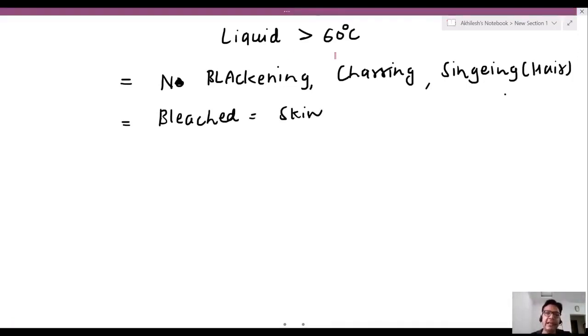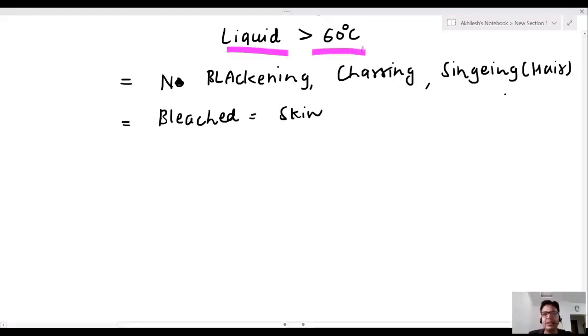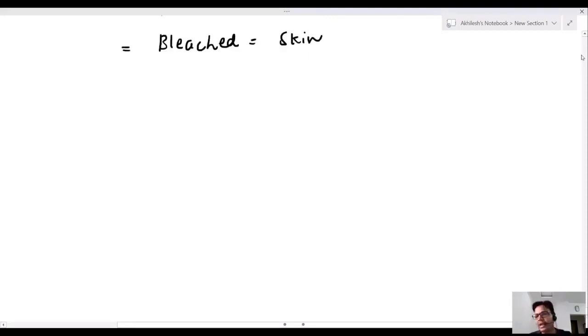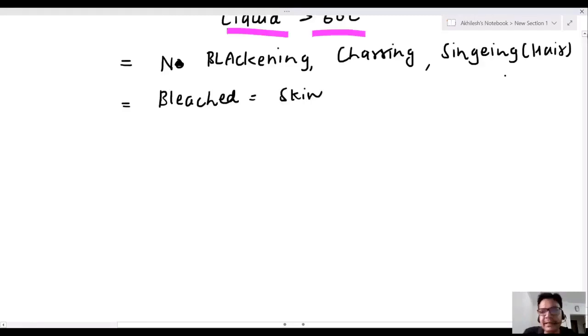So what is scald? Liquid or steam more than 60 degrees centigrade on the body will produce scald. There is no blackening, no charring. Charring is a blackening type. Singeing is absent. Only bleached skin is seen. So this is scald. Now I am coming to electric injury, electrocution.